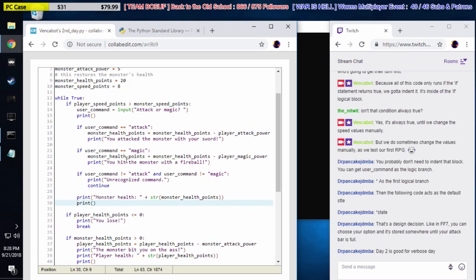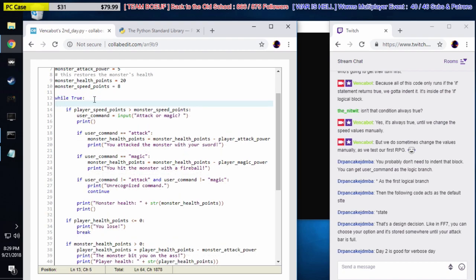Okay, I'm sorry, guys. So basically, as soon as our loop starts, we ask if the player is faster. Right? If the player is faster, they get a turn. Right?